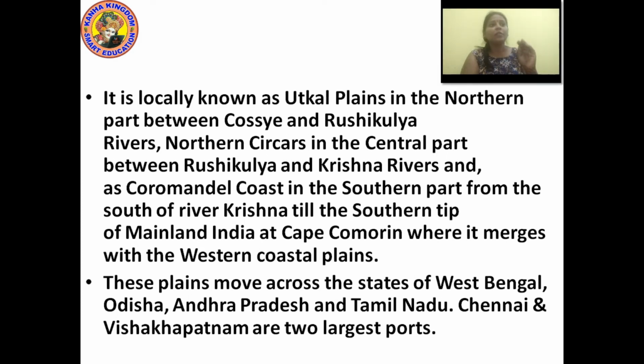Okay, now see, it is locally known as the eastern coastal plain. Another name of the eastern coastal plain is Utkal Plains, in the northern part between the Kosi and Rushikulya rivers. Northern Circars is in the central part between the Rushikulya river and the Krishna river, and as Coromandel coast in the southern part from the south of river Krishna till the southern tip of mainland India at Cape Comorin, where it merges with the western coastal plain.